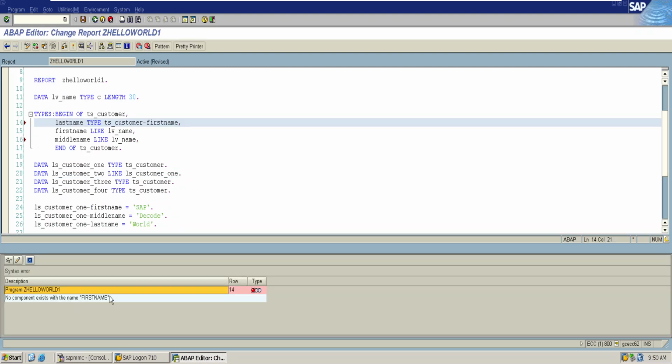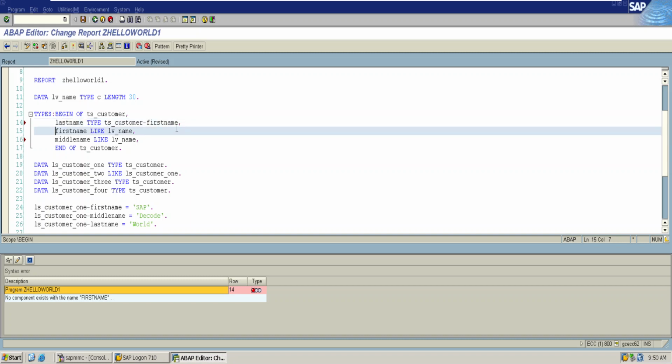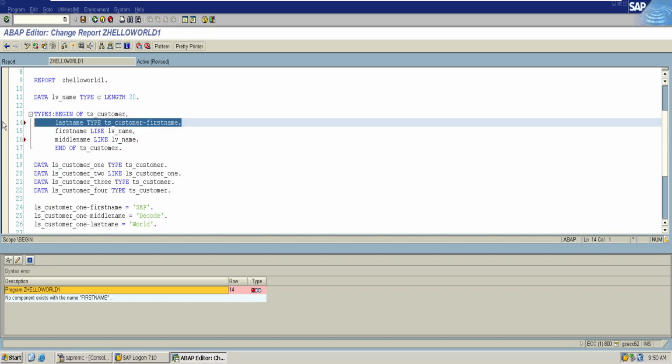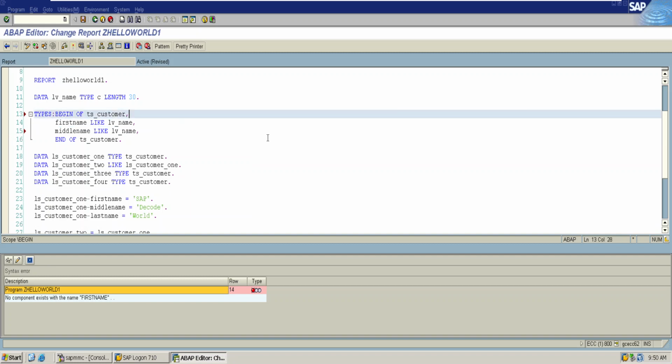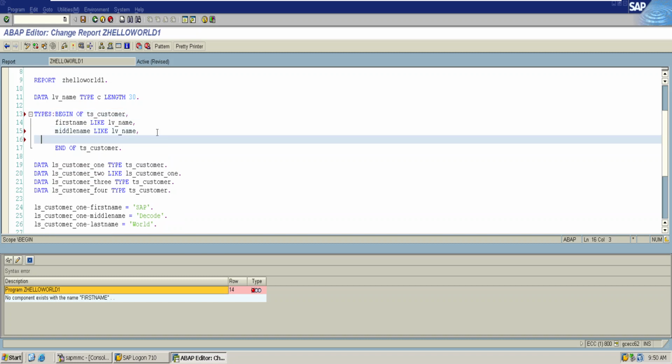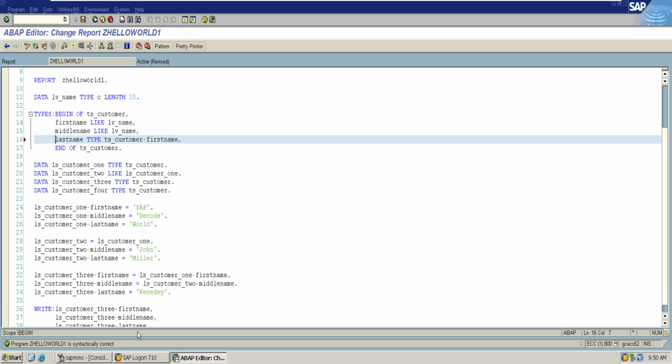No component exists with the name first name. Thus, the system is not able to know what first name is, as we have declared the first name at line 15. We can use the types which are only declared prior to the usage by the type keyword. Now the system knows what exactly the first name is all about.